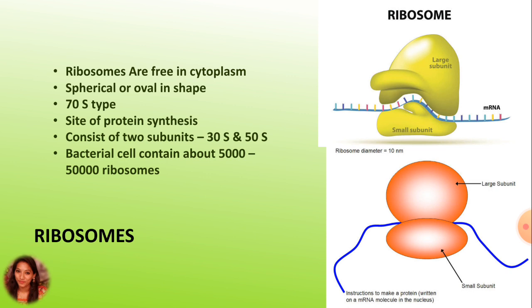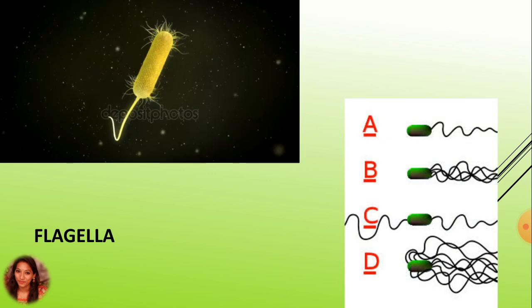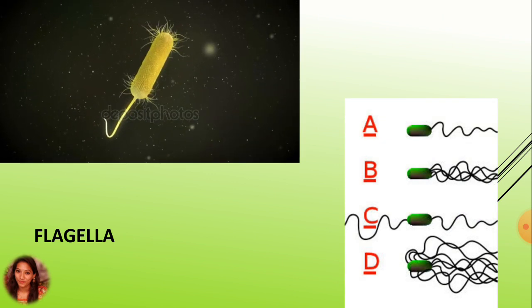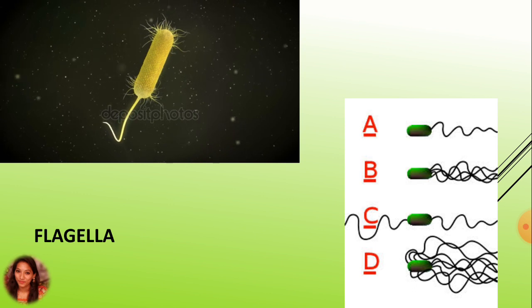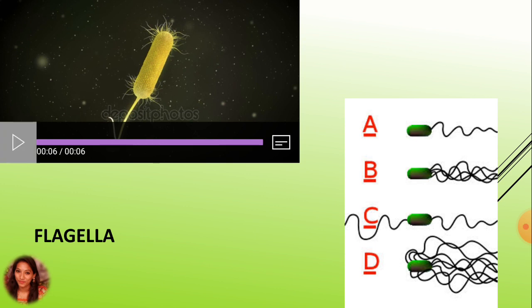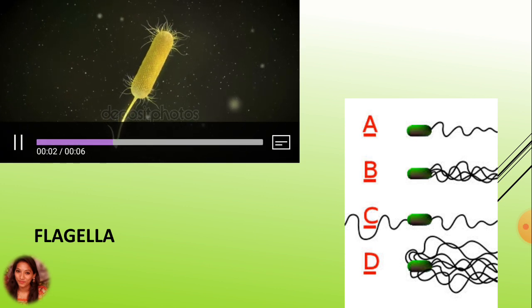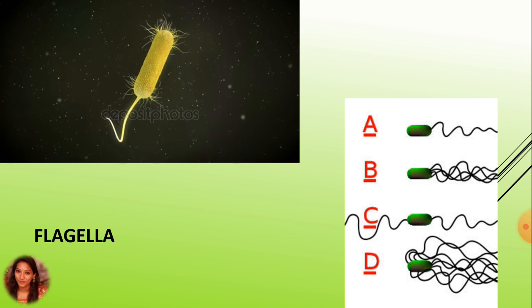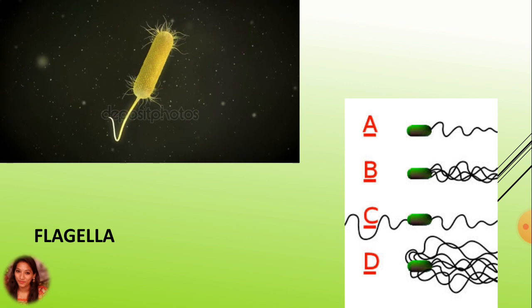After ribosome, the next is flagellum. Here, the fine hair-like appendages are called flagella. They are organs of locomotion, as we can see. The flagella are the most flexible and common in Bacillus and Spirillum types. They may be placed at a polar or lateral position. When the flagella are absent, the cell is called atrichous.